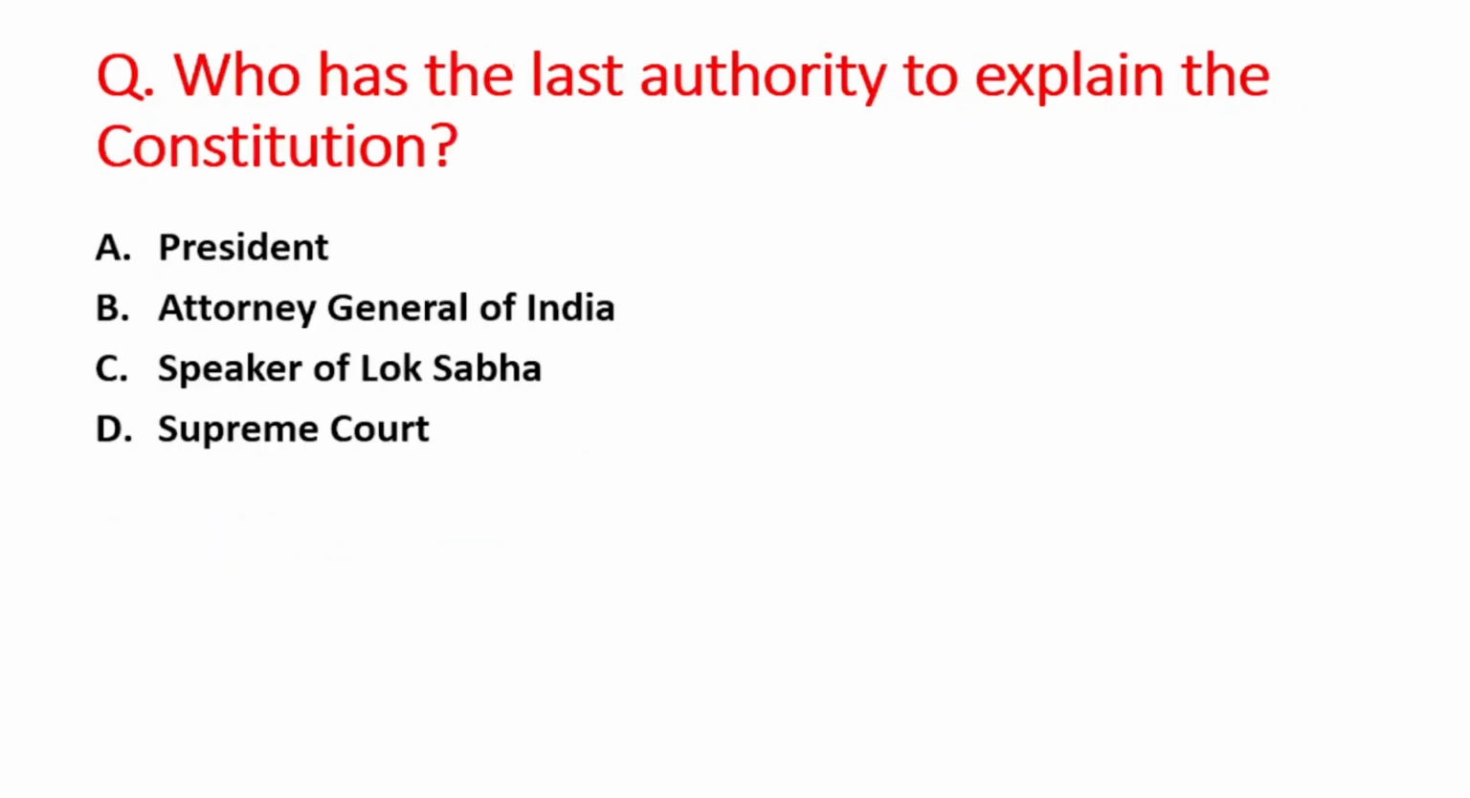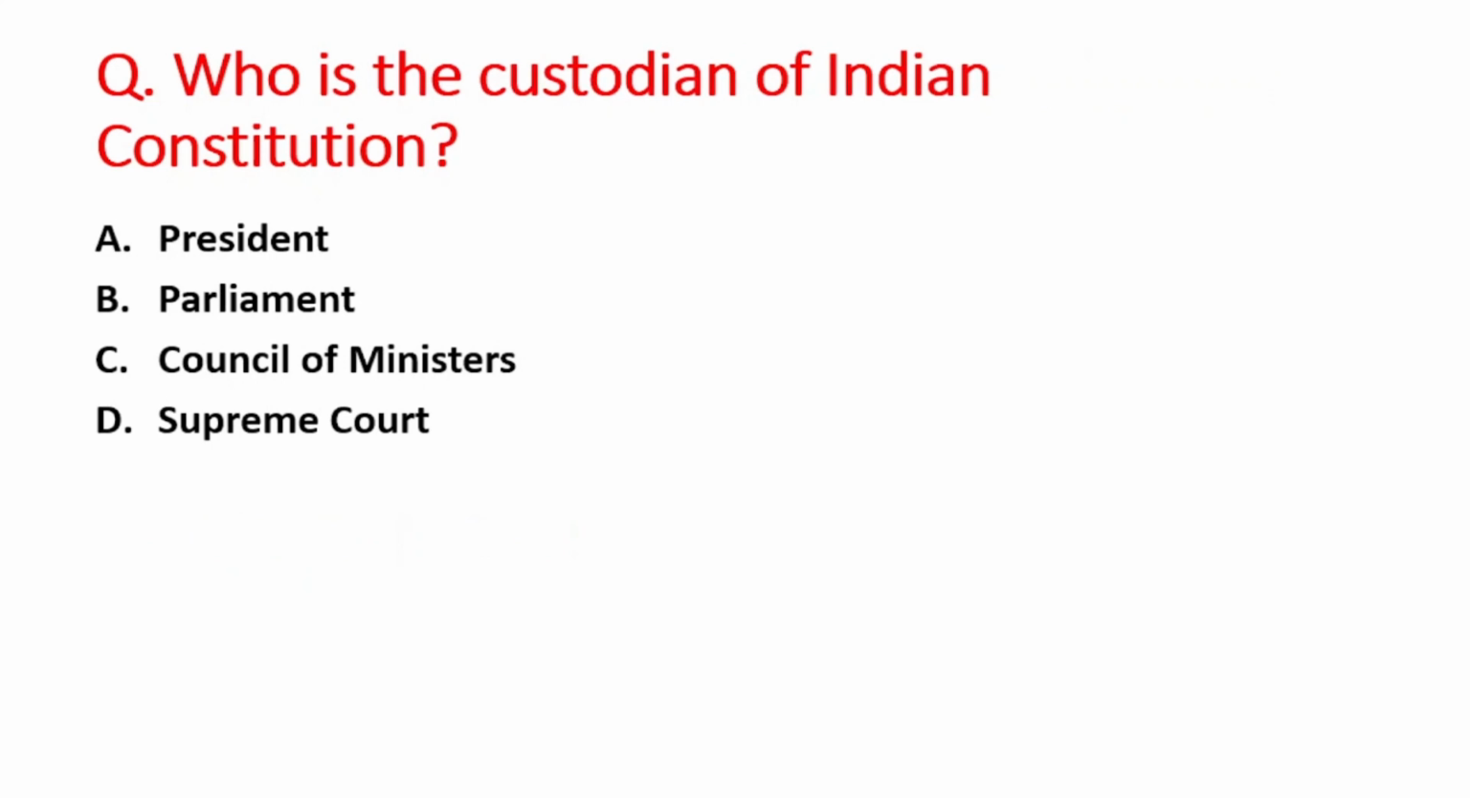Next question is who has the last authority to explain the Constitution? A option is President, B is Attorney General of India, C option is Speaker of Lok Sabha, and D option is Supreme Court. So right answer is option D, that is Supreme Court. Next question is who is the custodian of Indian Constitution? A option is President, B is Parliament, C option is Council of Ministers, and D option is Supreme Court. The right answer is option D, that is Supreme Court.